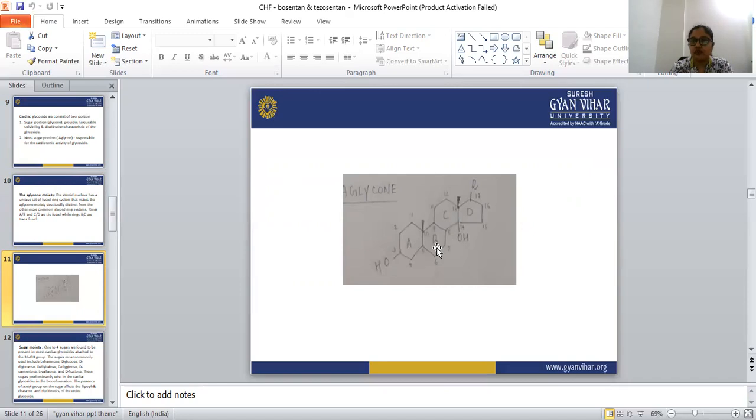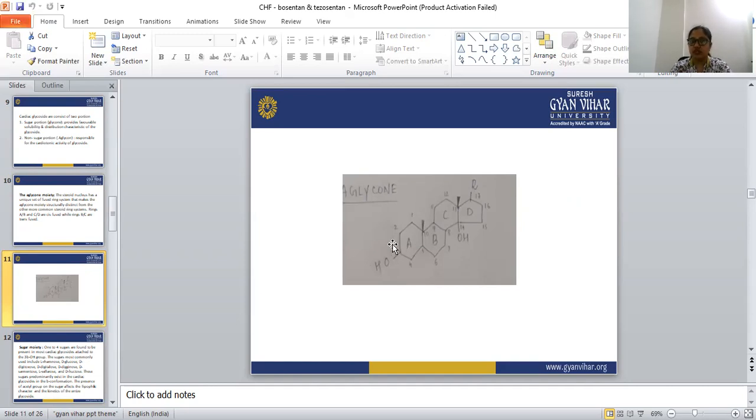This aglycone portion has one hydroxyl group at the third position. The third position is the site for the attachment of the glycone moiety, the sugar portion. The sugar portion will attach at this third position.